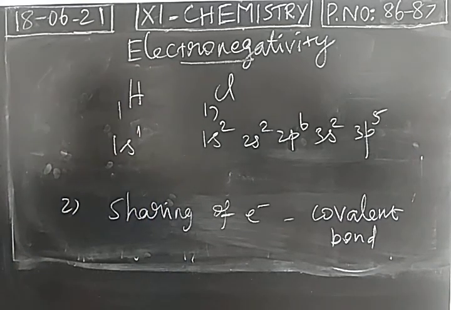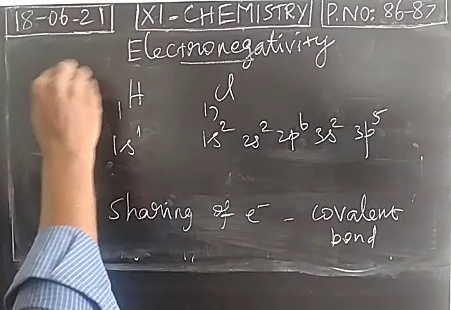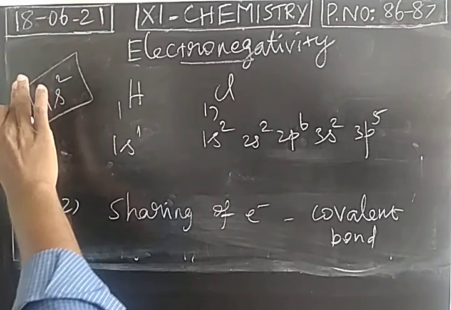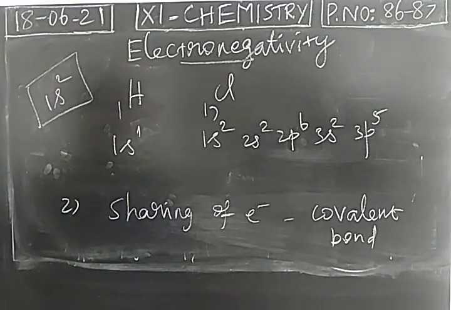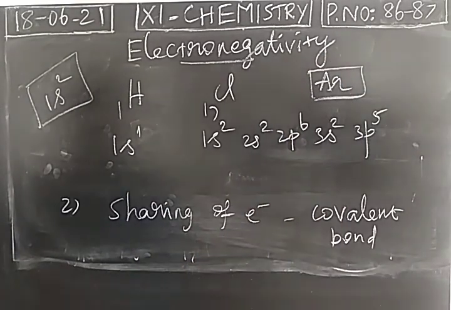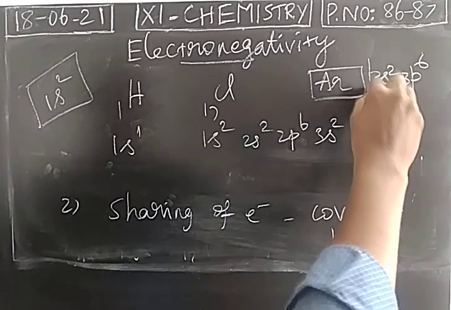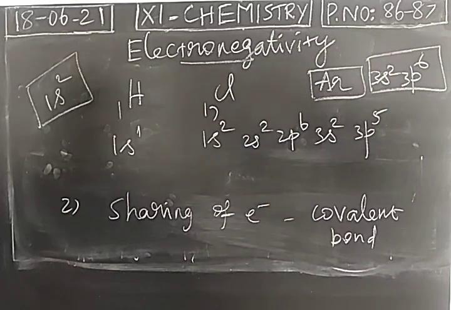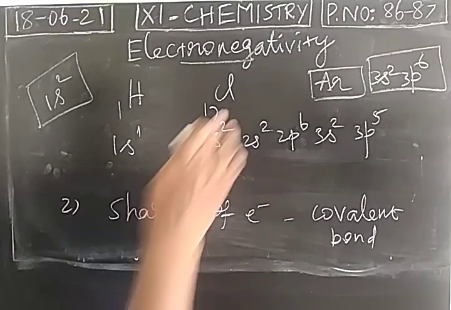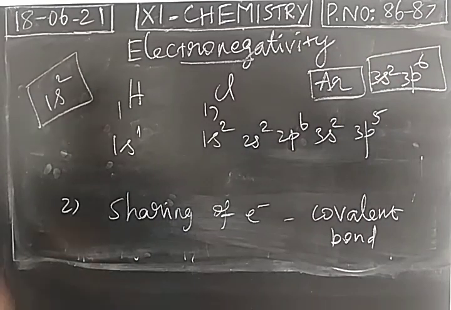Next possibility, mutual sharing of valence electrons. So hydrogen needs configuration 1s2. It has to attain the electronic configuration of helium. Chlorine needs one electron to attain the electronic configuration of its nearest noble gas, argon. Argon has a completely filled electronic arrangement, 1s2, 2s2, 2p6, 3s2, 3p6. So chlorine needs one more electron to attain the electronic configuration of argon.